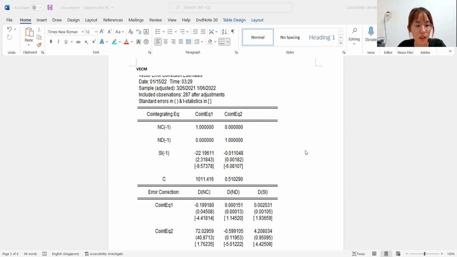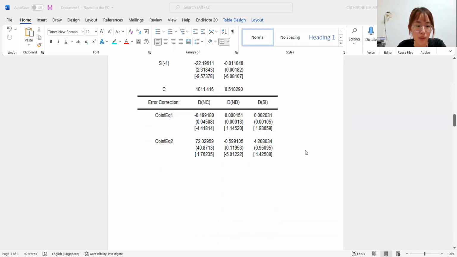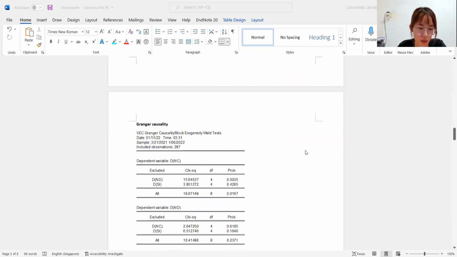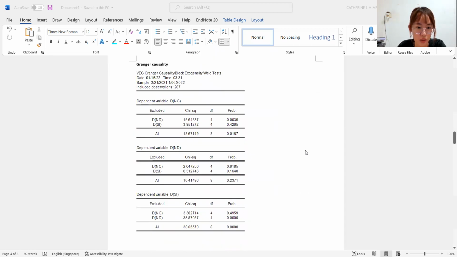Hence, new death and new cases bear the burden of short-run adjustment to bring the long-run equilibrium. So ECT1 shows the speed of adjustment is 19.9%, and ECT2 shows the speed of adjustment of 59.9%. So moving on is the Granger causality test.